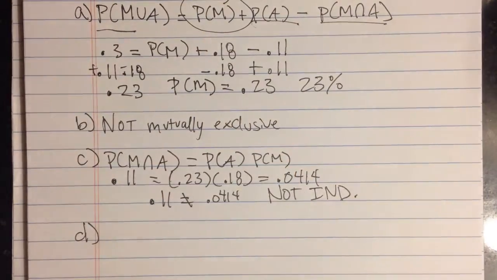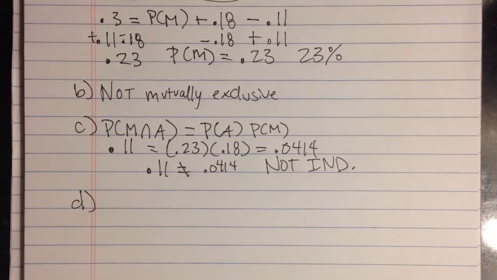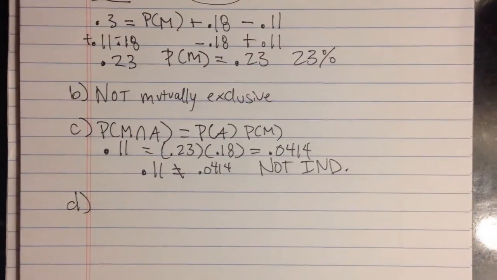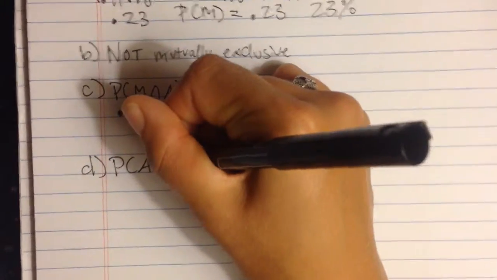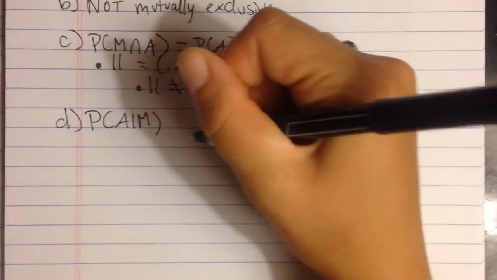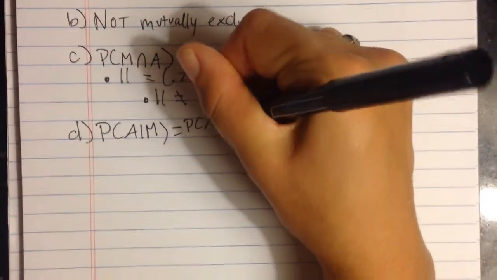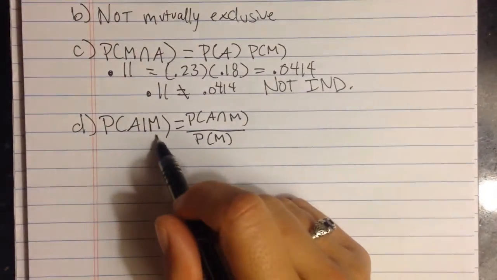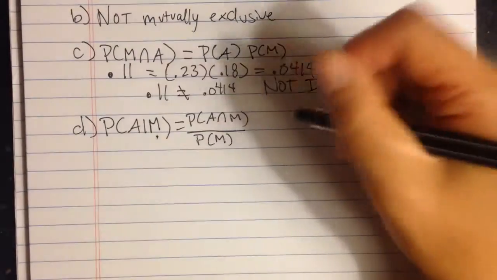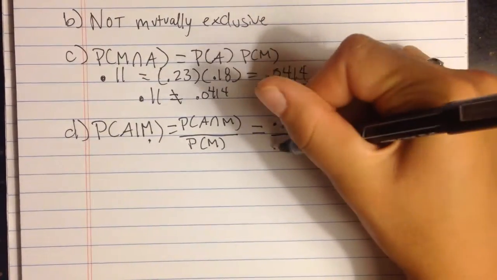Okay, now for D, which is the conditional one. What is the probability of receiving the athletic scholarship given that you have been awarded the merit scholarship? So that is the probability of athletic, A, given M. The formula for that is the intersection over the probability of what the given is, which is M. So that would equal 0.11 over 0.23.